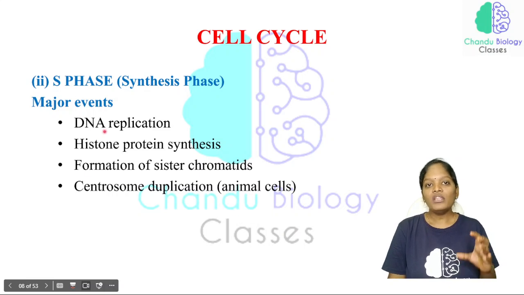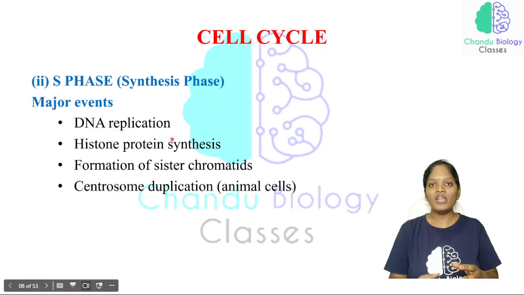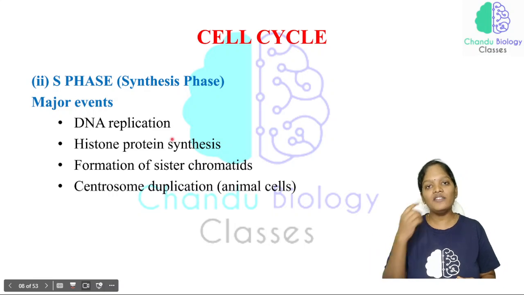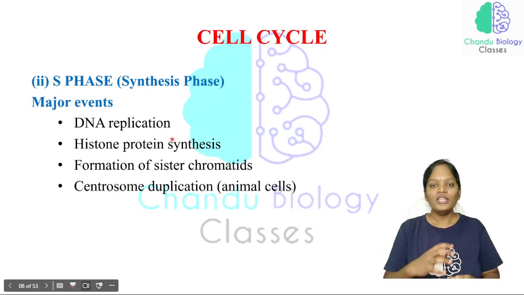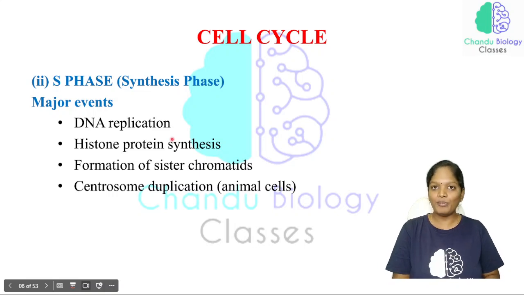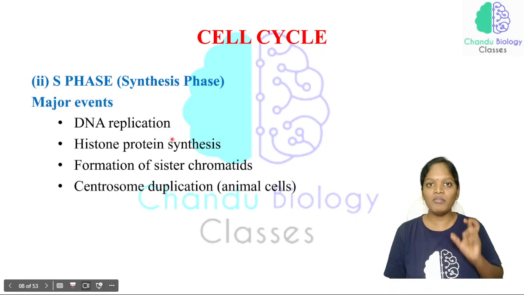Here, what are all the major events taking place in the S phase? That is DNA replication and histone protein synthesis. Histone is a positively charged protein, and DNA is a negatively charged nucleic acid because of the presence of the phosphate group. So the histone proteins wrap up the DNA. For the packing of the DNA, the histone protein is very important, and histone protein is also synthesized in the S phase. This is a major event.